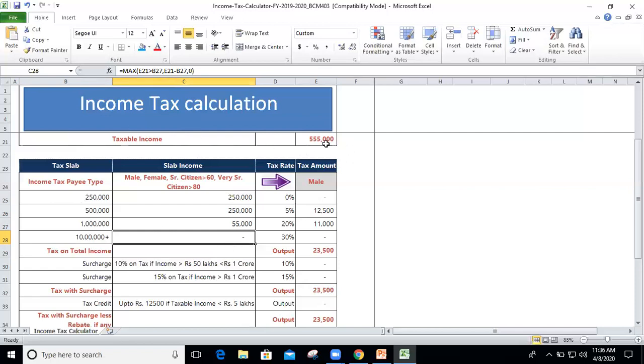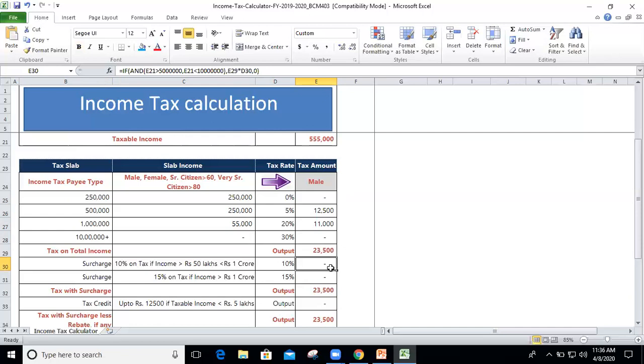There is E21, that is the taxable income, minus B27, which means the 10 lakh, comma, once again E21 minus B27. If it is not, then it is 0. So we have nothing here. So we have the 0, 30%. By applying this, which is a very important step, we can have the initial tax amount, that is 23,500. That is the summation of all these 1, 2, 3, 4.